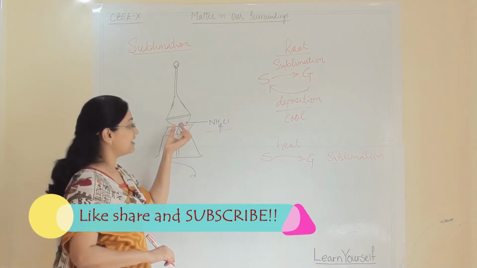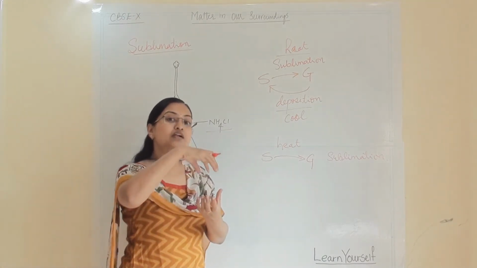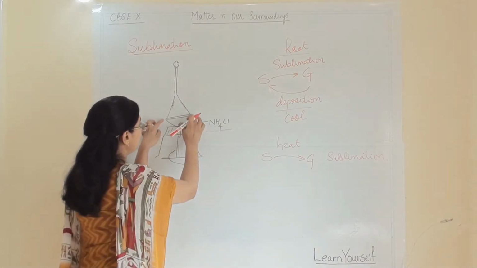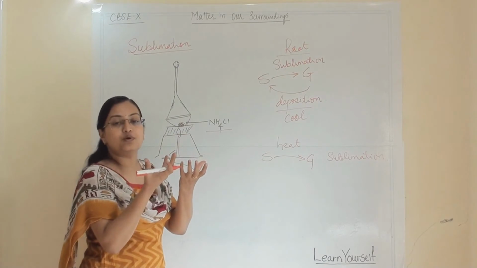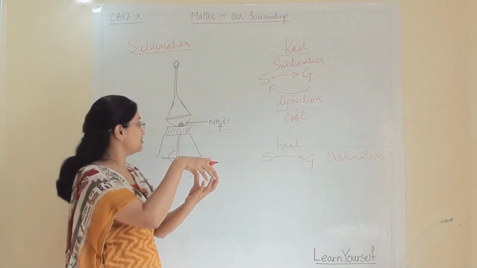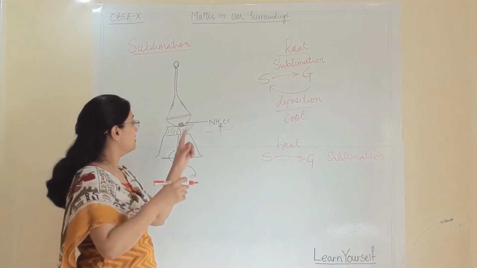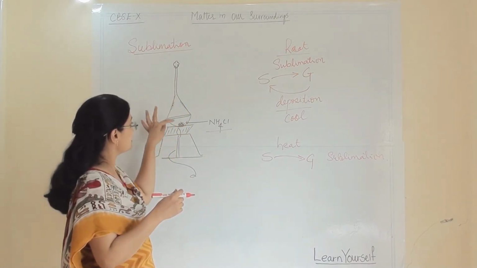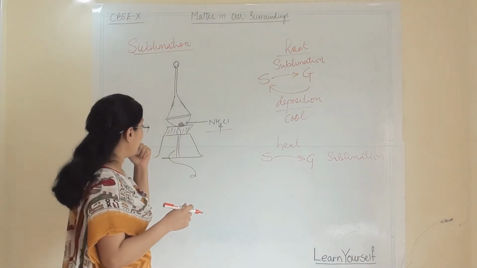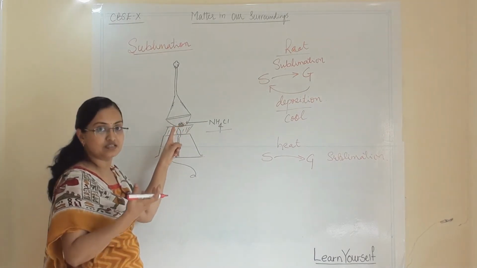Into that I have taken ammonium chloride, and I have inverted a funnel and kept it on it, so that no space is open to the air. It has to fit completely on the petri dish. And then I have put a cotton plug over here, so that whatever gaseous substance comes from this should not go out. Now when I heat this, what will happen is that my ammonium chloride will get heated.